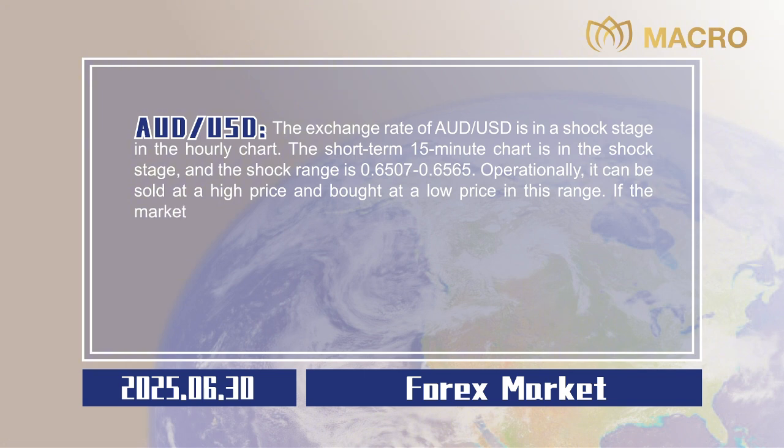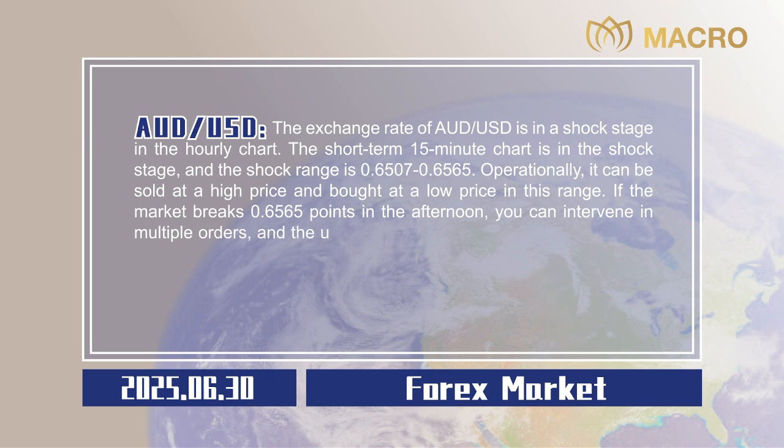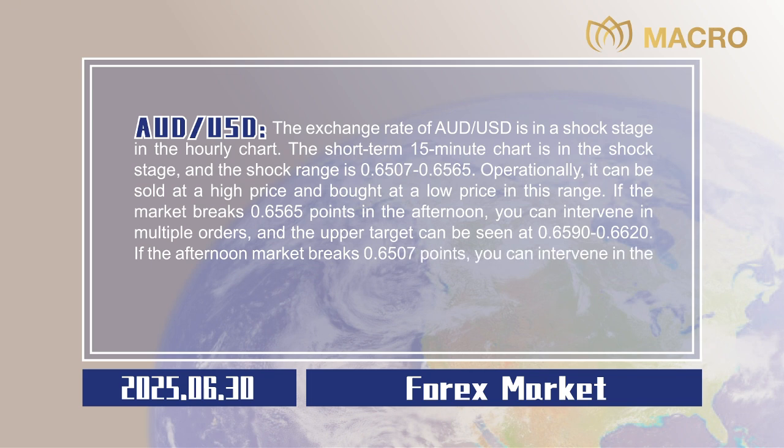If the market breaks 0.6565 points in the afternoon, you can intervene in multiple orders, and the upper target can be seen at 0.6590 to 0.6620. If the afternoon market breaks 0.6507 points, you can intervene in the empty order, and the target below can be 0.6470 to 0.6430. Stop losses are all 20 points, 0.0020.